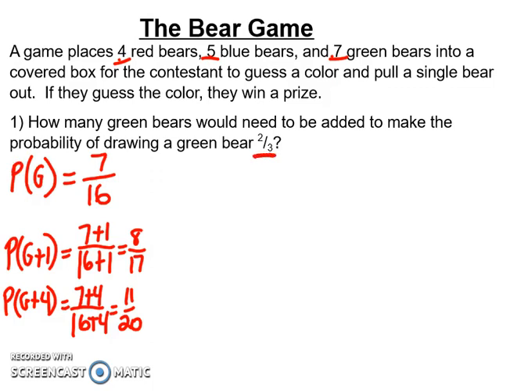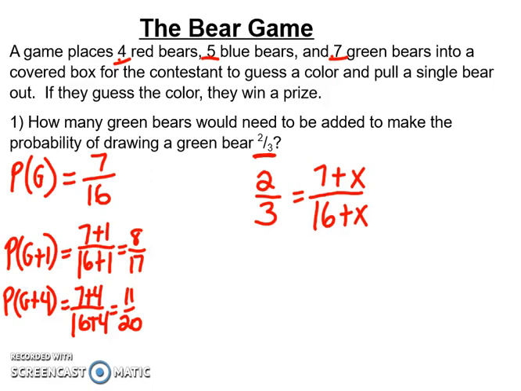So I can actually set up an equation here, a proportion, where I know that the probability I'm looking for is 2/3, and I've got the 7/16, but I know I'm trying to add some new number of bears that are green, but I have to remember that if I add more green bears to my numerator, that's also changing how many total bears there are in the box.